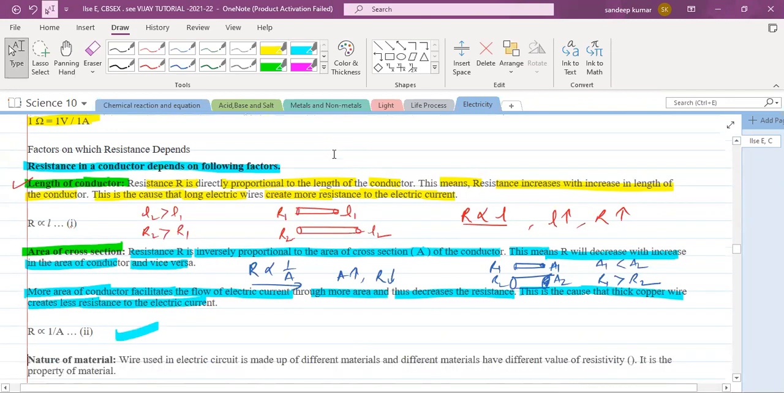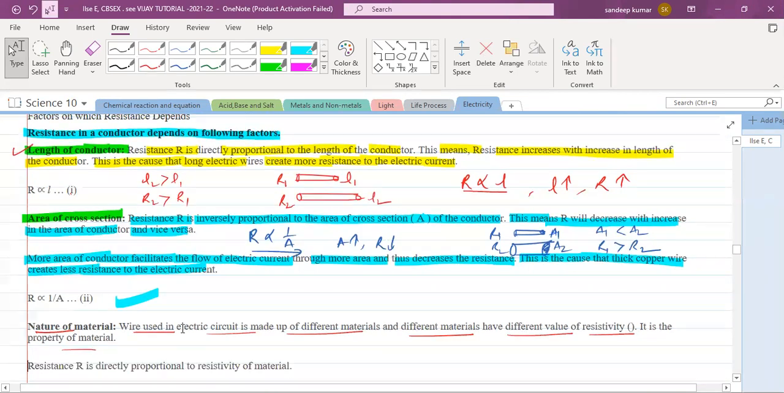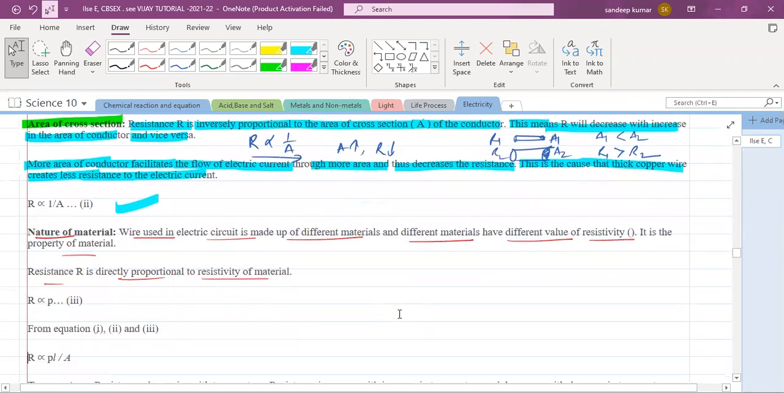Yes or no? The next factor is the nature of material. Wires used in the electric circuit are made up of different materials, and different materials have different values of resistivity. It is a property of the material. Generally, for conductors resistance is lesser, for insulators resistance is more. So resistance R is directly proportional to the resistivity of the material. I will explain this resistivity concept.